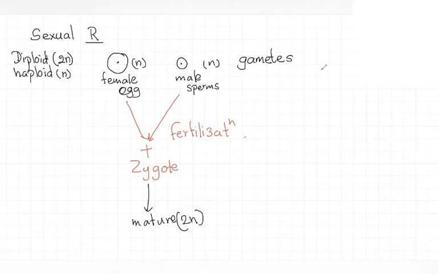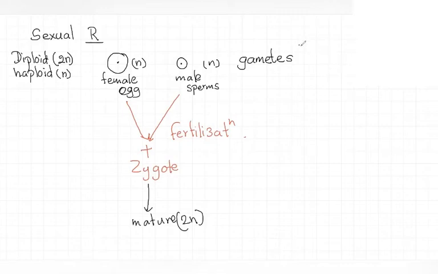In this case, we have to consider the sexual nature of some of the organisms. Now, these male and female gametes can be produced by a single organism or by two different organisms. So that is a different concept. In sexual reproduction, we have to consider whether the organism is bisexual or unisexual.